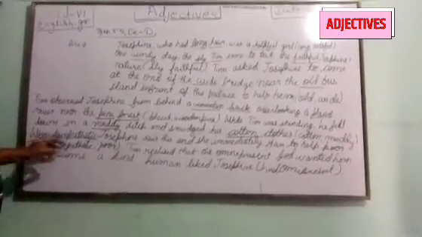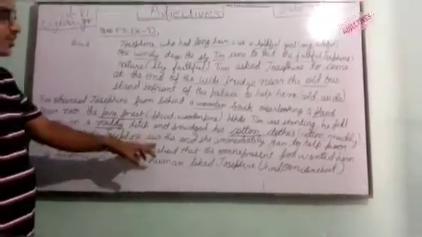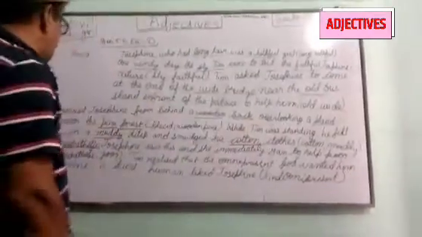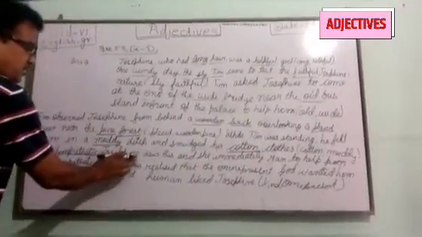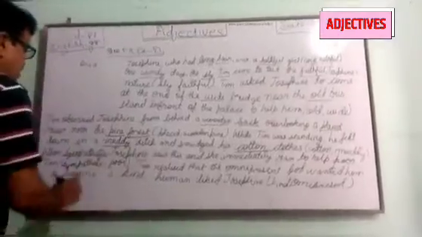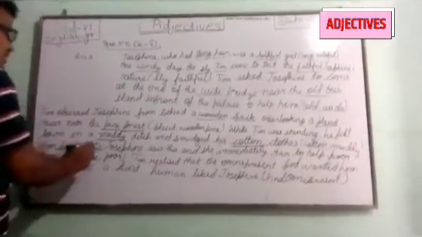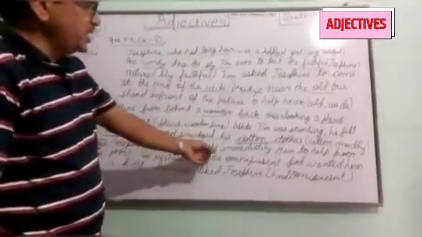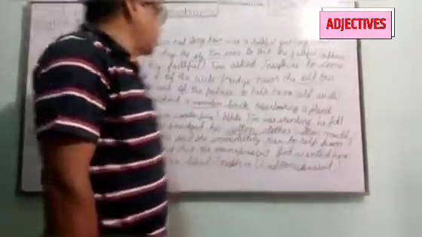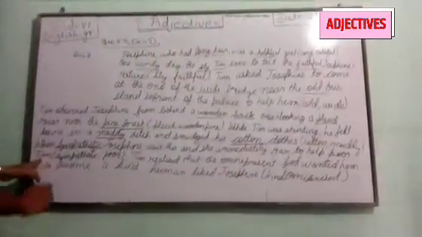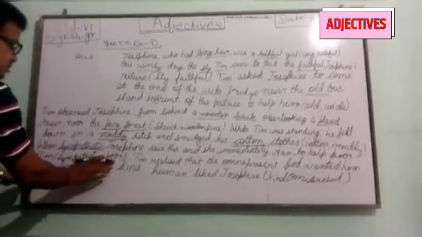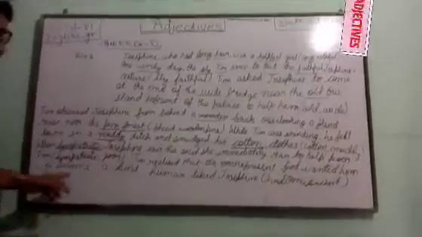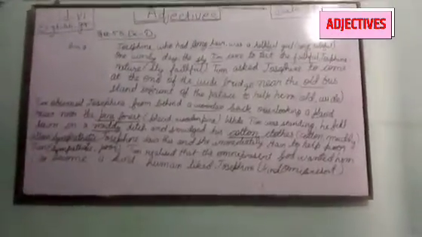When sympathetic Josephine saw this, she immediately ran to help poor Tim. Again, Josephine is what? Josephine is here a naming word. So she was sympathetic. When she saw this, she immediately ran to help poor Tim. Sympathetic and poor, the two words have been given. We have put sympathetic before Josephine and poor before Tim.